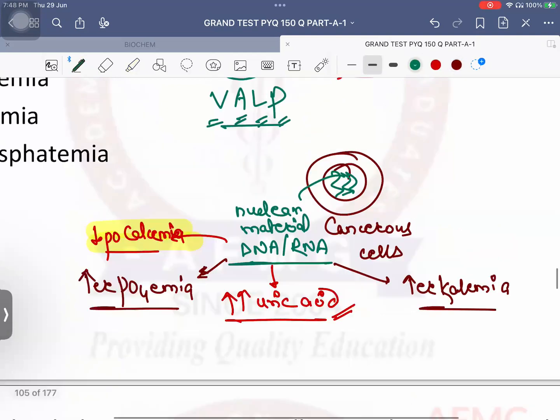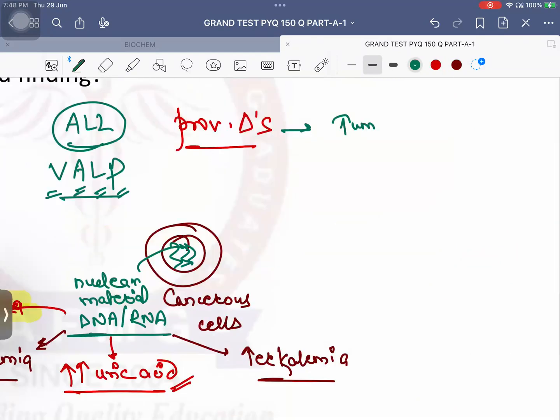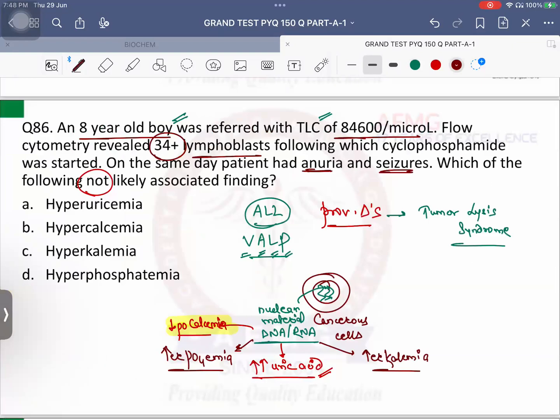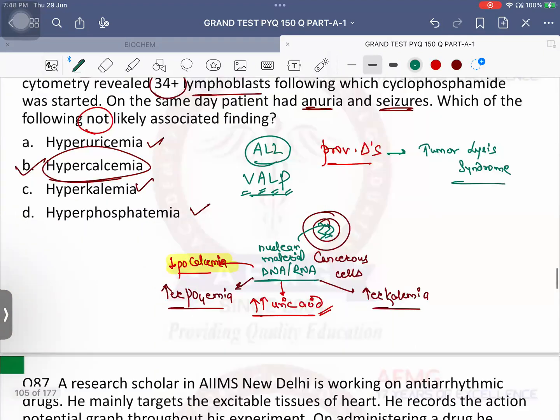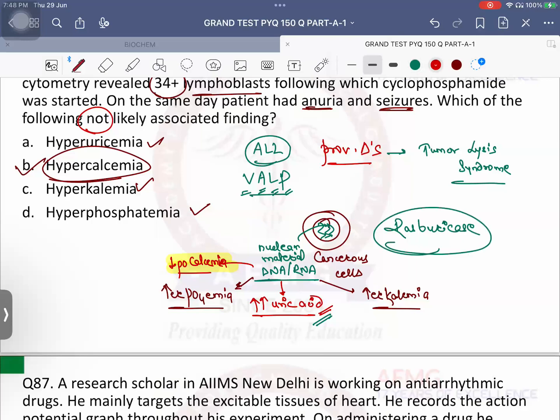And this condition is nothing else but your favorite question of your examiner. The answer is tumor lysis syndrome. So when chemotherapy is given for any cancer, that causes tumor lysis syndrome, which leads to hyperuricemia, hyperkalemia, hyperphosphatemia, but hypocalcemia is the exception. Please remember that. Okay? For tumor lysis syndrome, as there will be hyperuricemia, which drug is given before starting chemotherapy? Well done, rasburicase. The drug that was also used in gout, that same drug is given here. No issues with this, anybody?